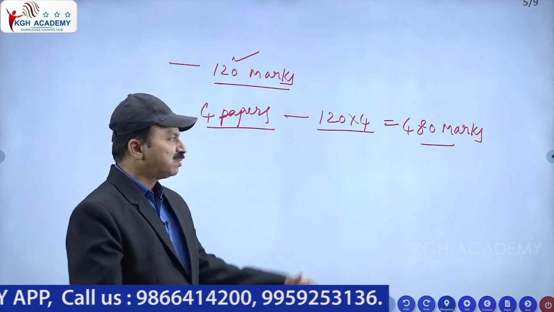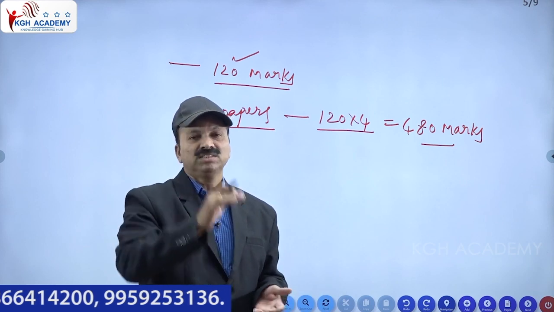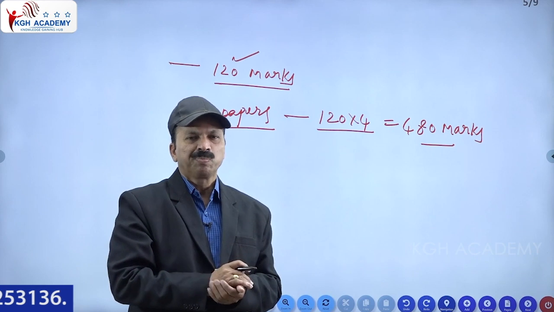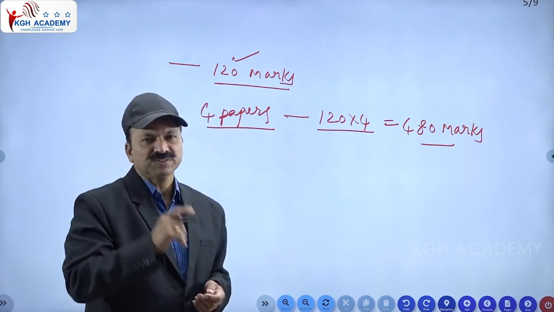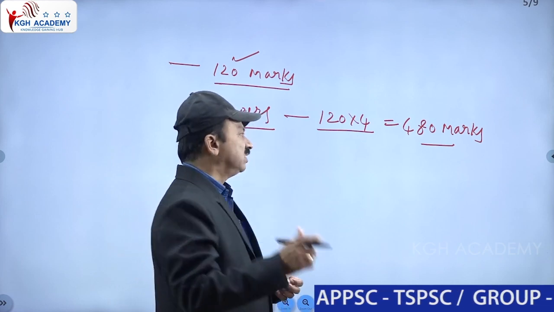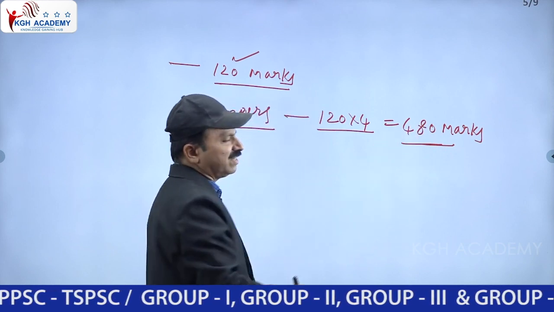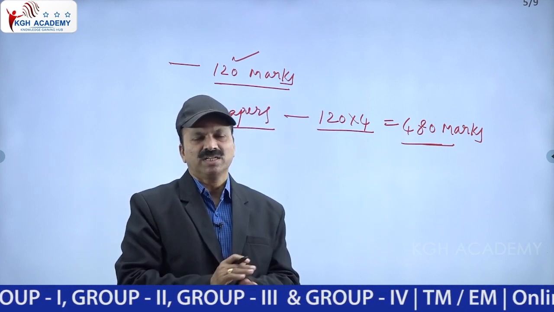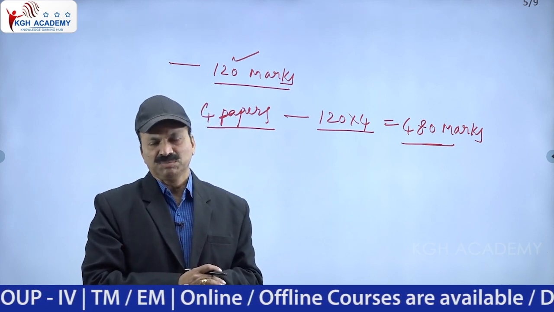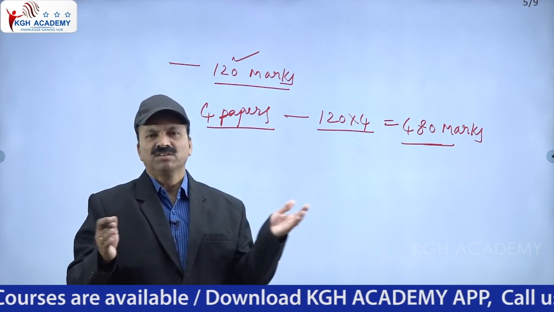In some other papers, if you get 135 or 130, your marks will reach 500. If in at least 2 of the 4 papers you score 130, 130, your marks will be 500. That is why, if you score these minimum marks, even 470 or 465 gives a scope to get the job. But be thorough with the subject to score good marks, because competition is very high. You have to remember that.